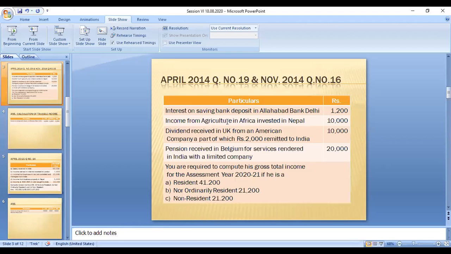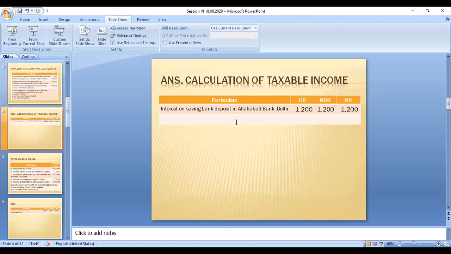The next category: income from agriculture in Africa invested in Nepal. So this is income from Africa, an outside country, and Nepal is also an outside country. If it is Indian agriculture income, it is exempted for all people. But this person is not related to India, so he does not pay tax on this amount.